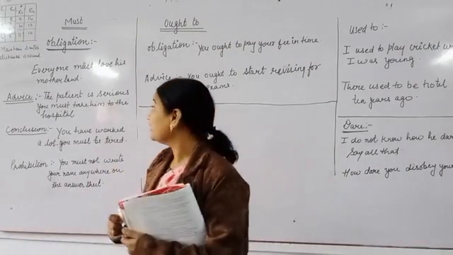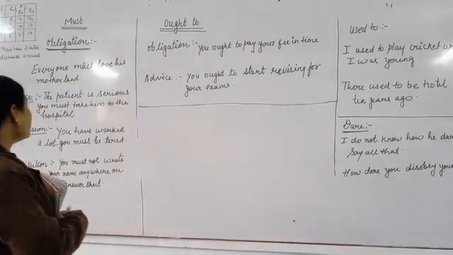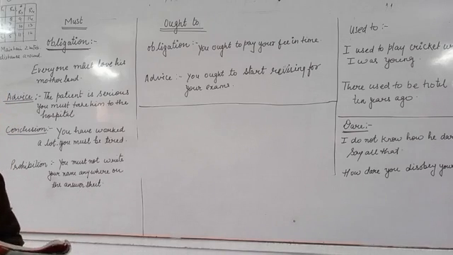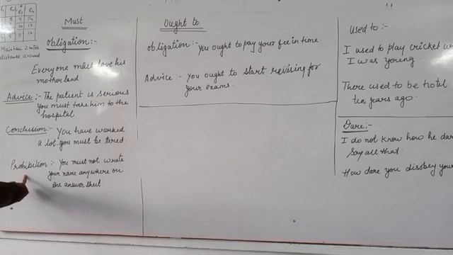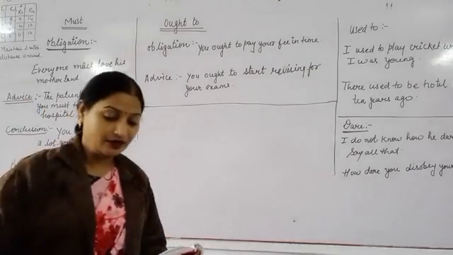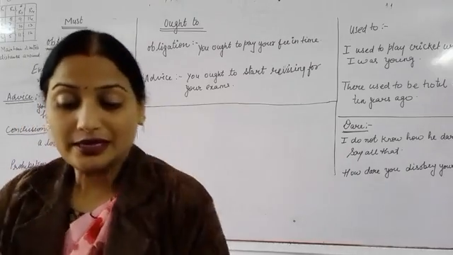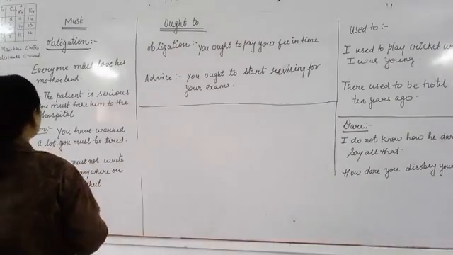Yes children, now see the use of must. Must can be used with obligation, and it can also be used just to give advice, and for a logical conclusion and prohibition. So this is the use of must. Okay. Now see some examples of must along with obligation.